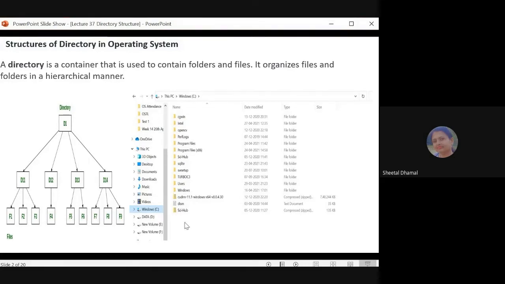So like this, whenever we install any software, that application program will automatically get installed in the C drive, and then in that particular folder only you have to save your file. Then only you are able to execute it, because the files which are required to execute or run that particular application program, all those binary files and library files, are saved inside this specific folder only. So this is the concept of directory.